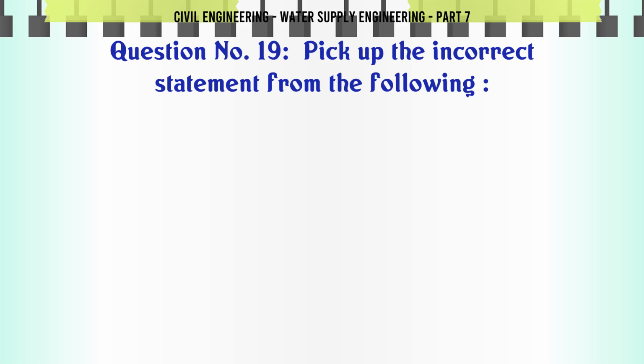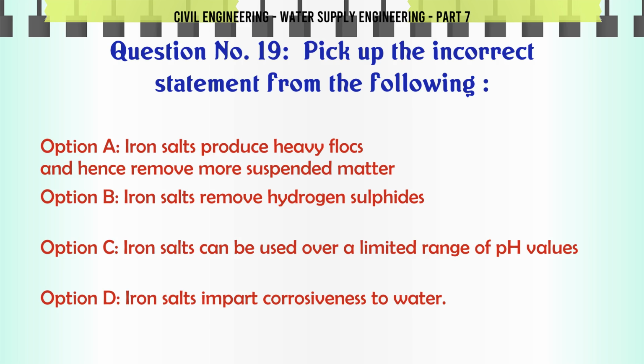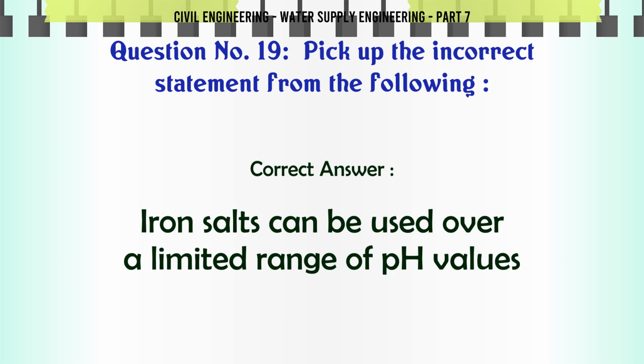Pick up the incorrect statement from the following. A. Iron salts produce heavy flocks and hence remove more suspended matter. B. Iron salts remove hydrogen sulfides. C. Iron salts can be used over a limited range of pH values. D. Iron salts impart corrosiveness to water. The correct answer is iron salts can be used over a limited range of pH values.